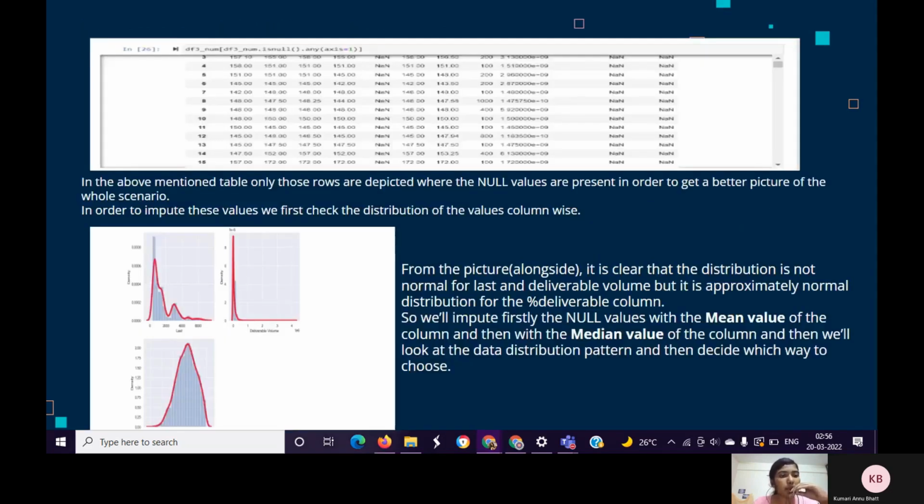The above table shows the rows that have null values to better understand the whole scenario. To assign these values, first look at the distribution of the values by column. The following diagrams depict the data distribution type of the last, deliverable volume, and percentage deliverable. The percentage deliverable data distribution resembles a normal distribution, while the other two are randomly skewed.